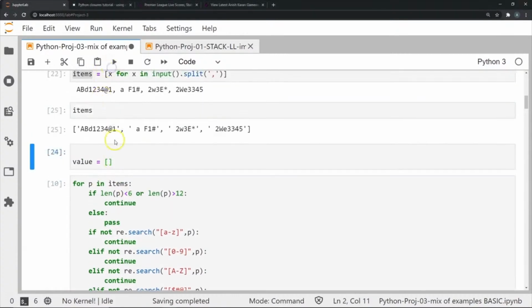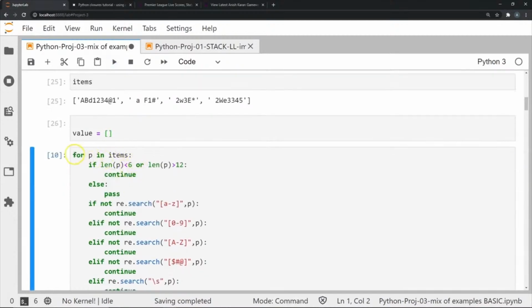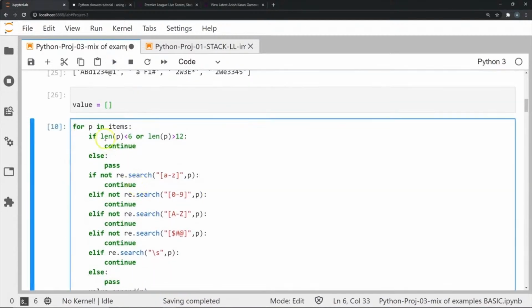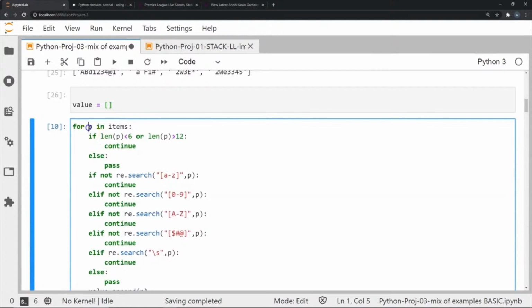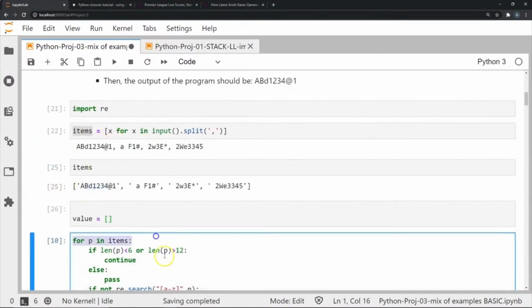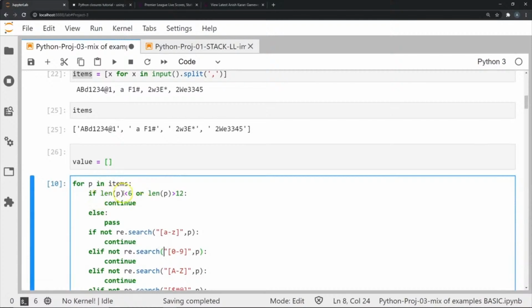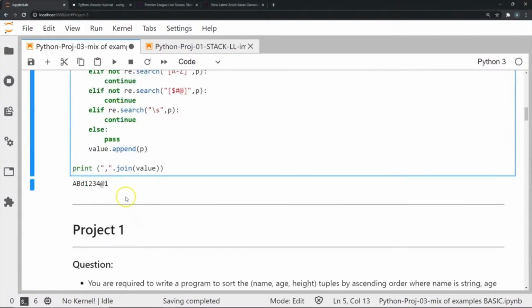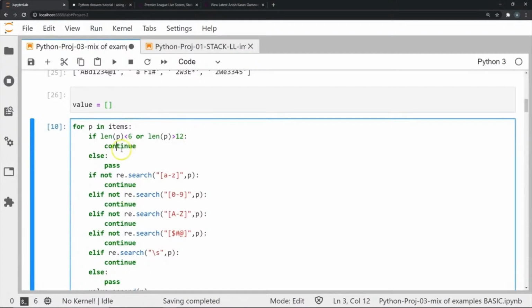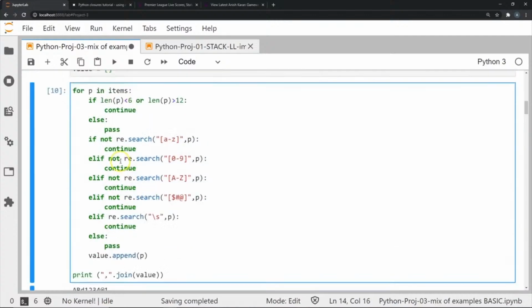Once I've created my list called value, I'm going to search and check for each condition using regular expressions for whatever criteria we have initially. So first I iterate over each item to check each password. My first check is a basic check for the length of the password. If it's lesser than 6 or greater than 12, then our password is illegal. So we can't be using this and we will just continue and not check anything else. But if the length is within 6 and 12, then we can continue with our check. So we'll do an else statement with pass, which moves on to the next block.